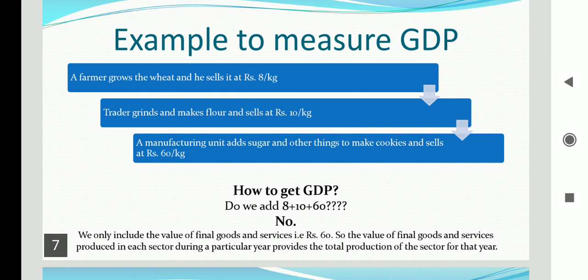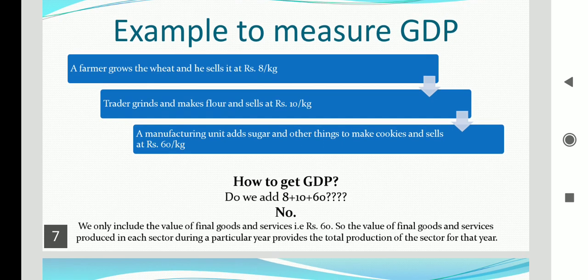Now students, can you guess how to get the GDP? For getting the GDP, do you think we will add first rupees 8 and then rupees 10 and then finally rupees 60? No, we cannot do it in this way. We only include the value of final goods and services, that is 60 rupees. So the value of final goods and services produced in each sector during a particular year provides the total production of the sector for that year.